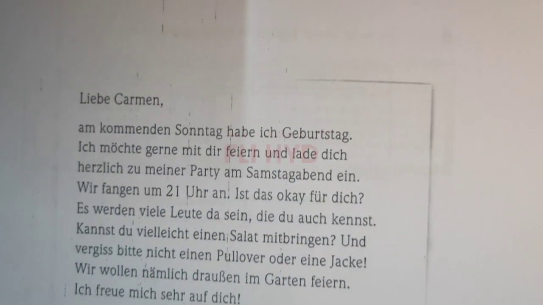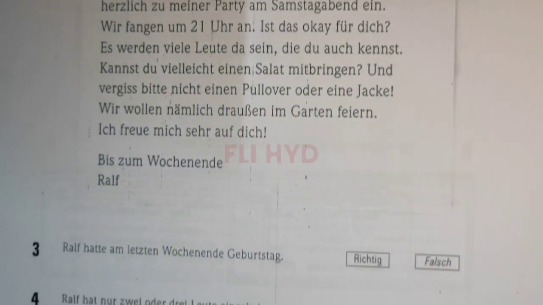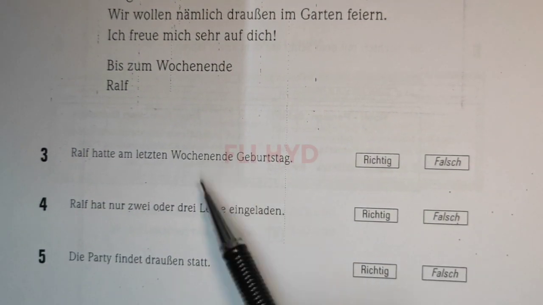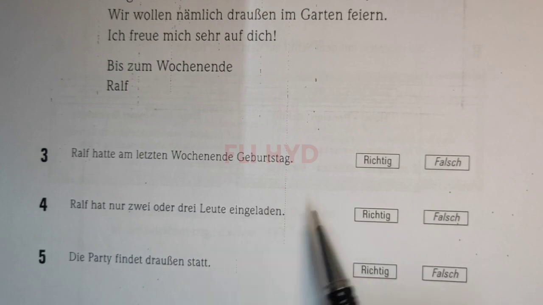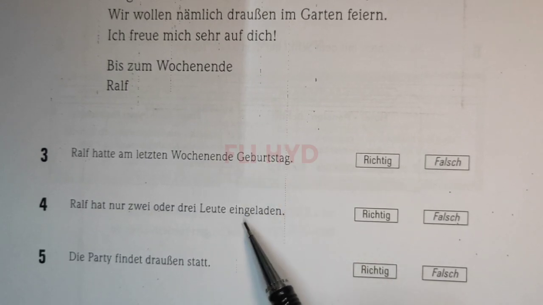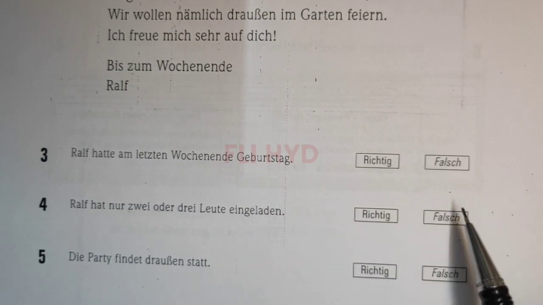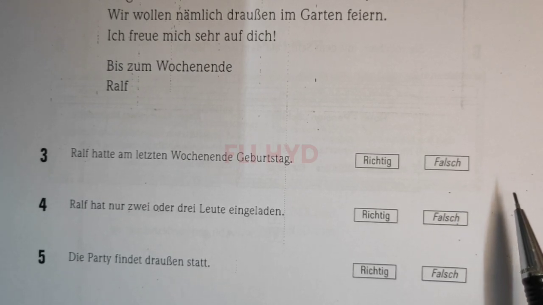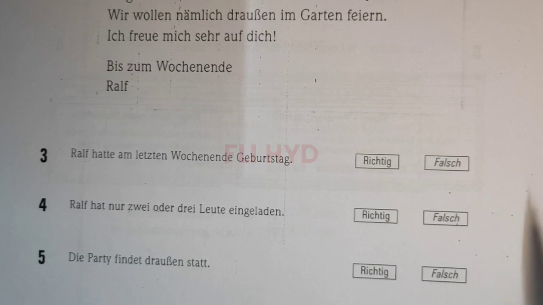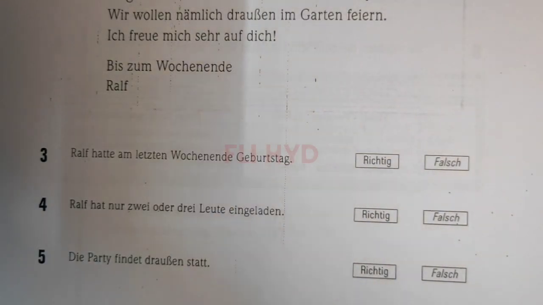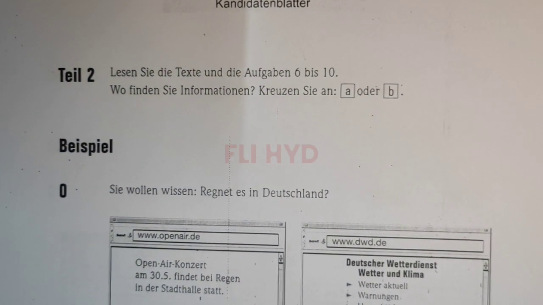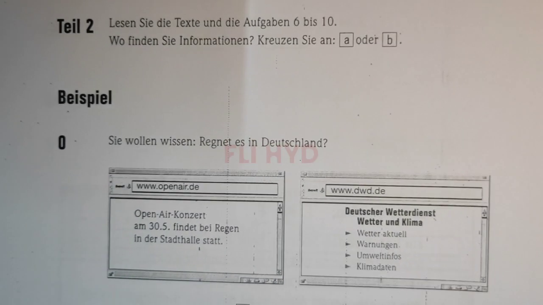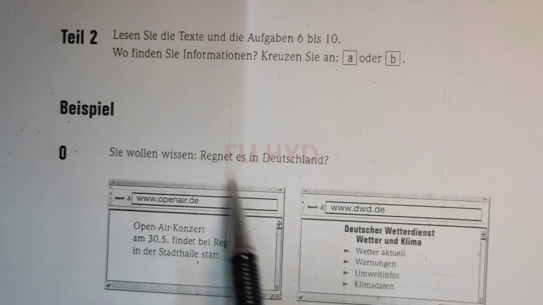This is one more paragraph. In the first one we'll have 2 questions and in the second paragraph we have 3 questions. Again we have to do the same thing: read the questions, read the paragraph carefully, and check according to the paragraph whether the given information is richtig or falsch, like right or wrong. Clear? So in Teil 1 we will be given 2 paragraphs and you have to answer the 5 questions. Clear?